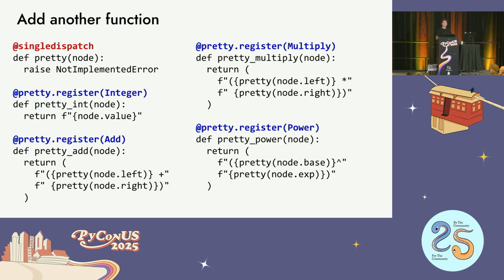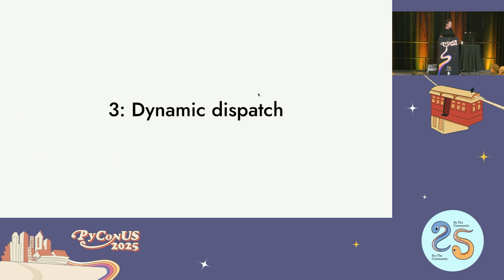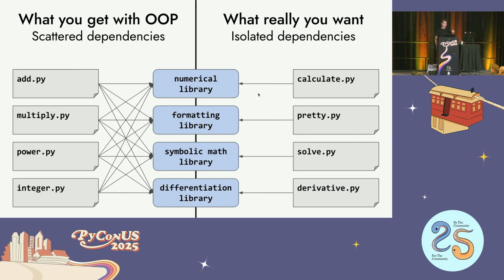Now we start getting into really interesting things. Let's add a new function for pretty printing. This is where object-oriented programming started to fall apart, right? So to do that, I create my function, and I implement that function for all the types that are in the system that I care about, and I'm done. And that's it. And so if you remember that kind of ideal state that we were looking at back here, I can just do that.